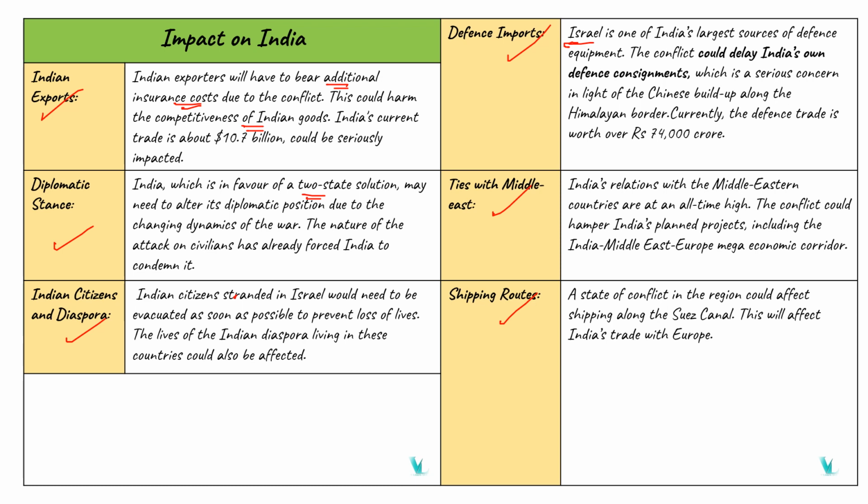And next one is about ties with the Middle East. Here India's relations with the Middle Eastern countries are at an all-time high. So the conflict could hamper India's planned projects like the India-Middle East-Europe Economic Corridor. Okay, the last one is about shipping routes. With a state of conflict in the region, it could affect shipping along the Suez Canal, so this will affect India's trade with Europe also. So these are the important points, relevant from our UPSC Mains perspective.